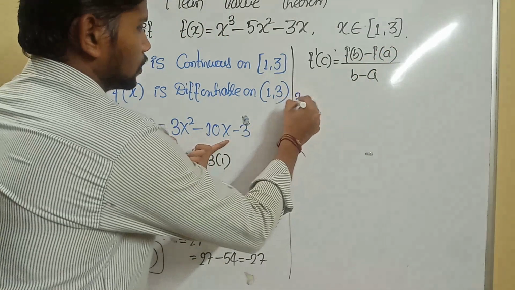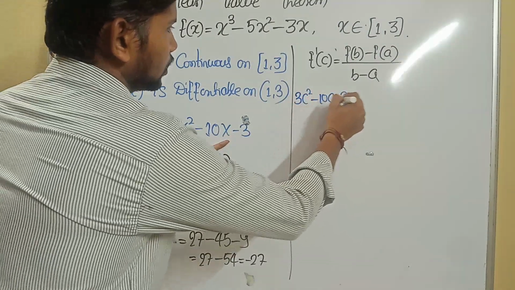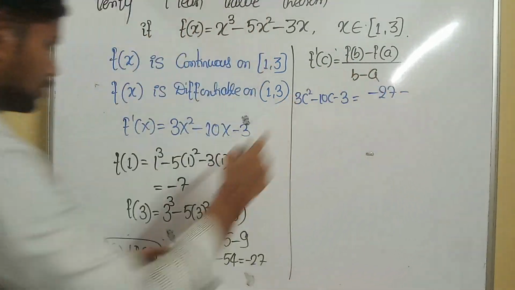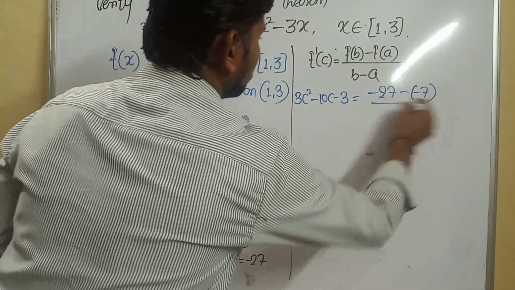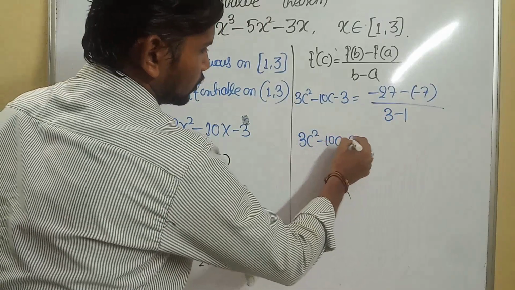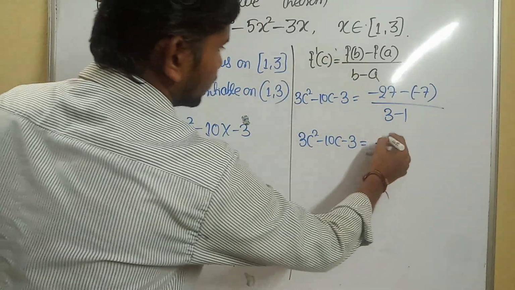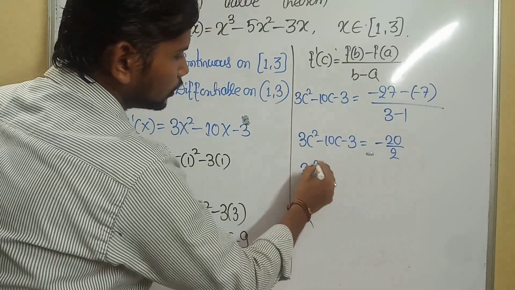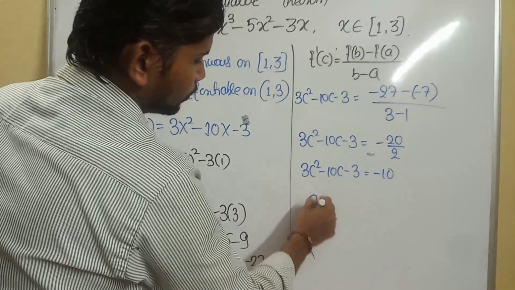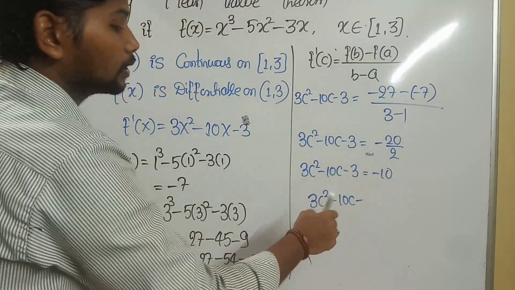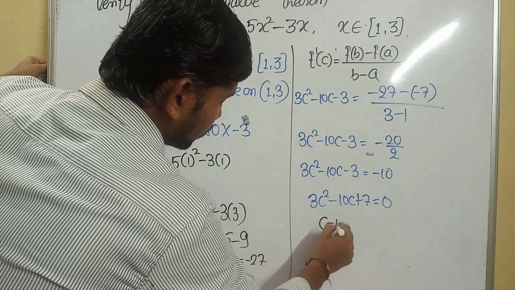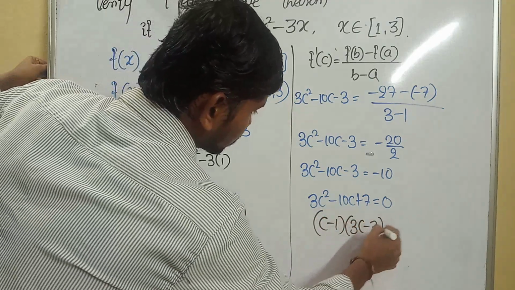Got it? What is f dash of c? I tried this equation: 3c square minus 10c minus 3 is equal to, what is f of b value? F of b is minus 27, minus f of a which is minus 7, divided by b minus a, 3 minus 1. It will be 3c square minus 10c minus 3 equals minus 27 plus 7, which is minus 20, divided by 2. So 3c square minus 10c minus 3 is equal to minus 10. Now moving minus 10 to the left-hand side, it will be 3c square minus 10c plus 7 is equal to 0. We get the factors after factorization: c minus 1 and 3c minus 7 is equal to 0.